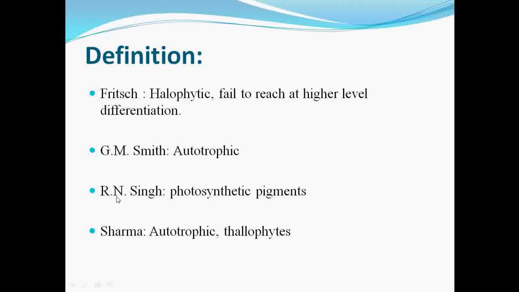Then R.N. Singh defined algae as a group of plants which shows variation in the photosynthetic pigments. Then Sharma proposed that algae are a group of plants having the autotrophic mode of nutrition and thallophytic behavior.